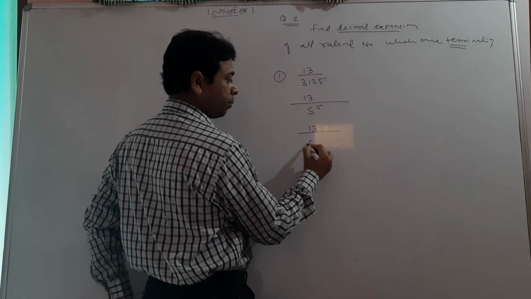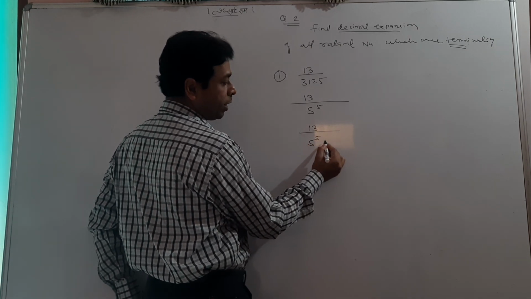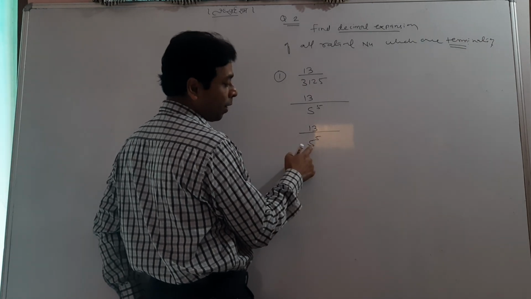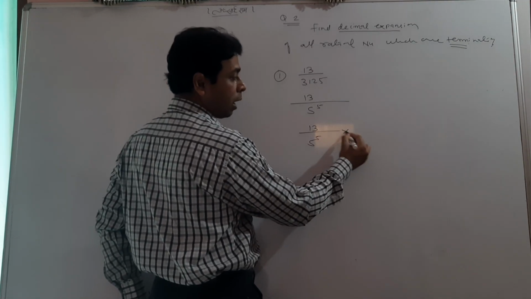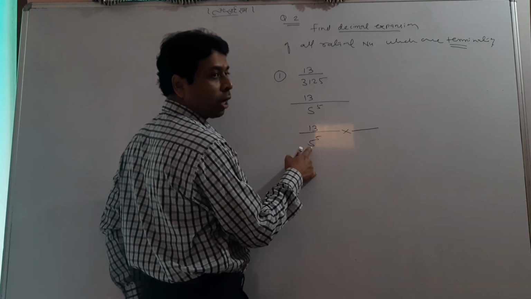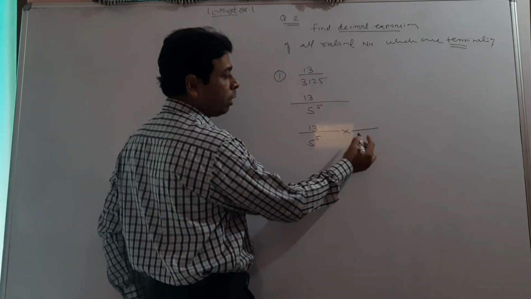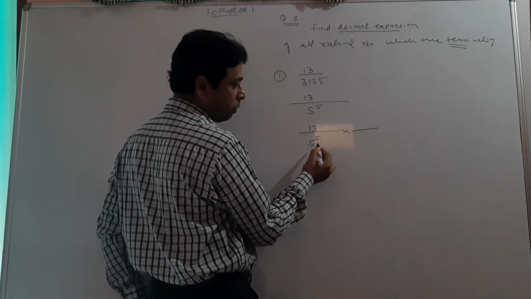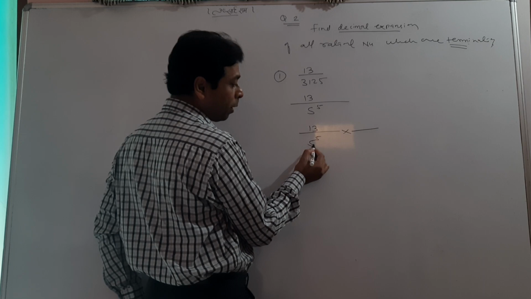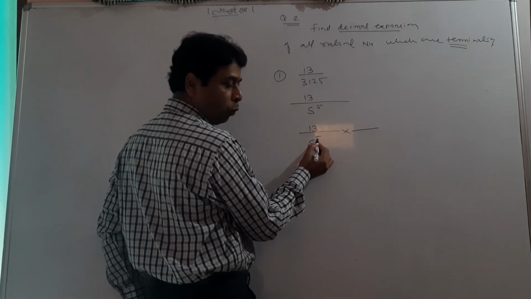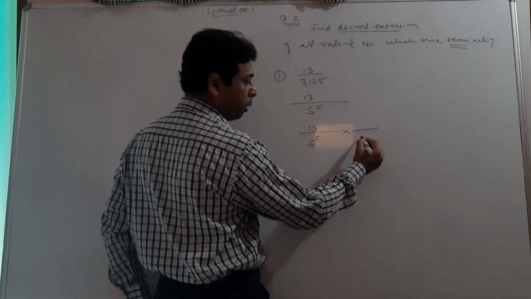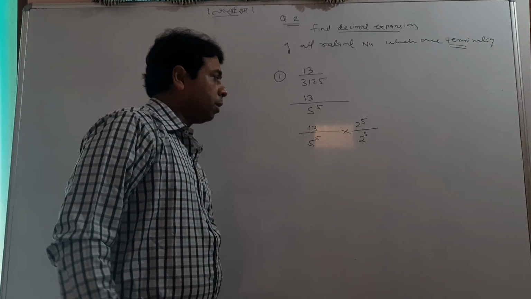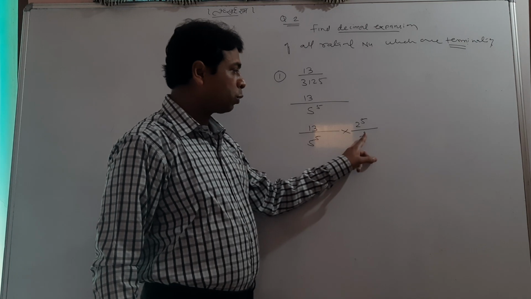Very important. I try to create here such a number which gives you 10. It is 5 to the power 5. You know that 5 twos are 10, so I'll go with 2 here. I'll multiply and divide by some number which gives you 10. So 5 to the power 5 allows you to multiply and divide by 2 to the power 5. Don't worry about this. It was 5 power, so I have chosen 5.